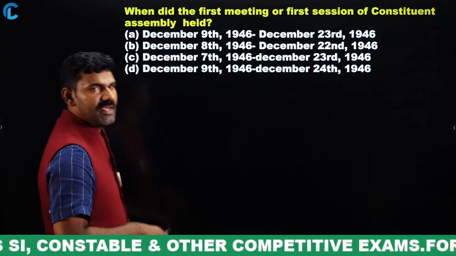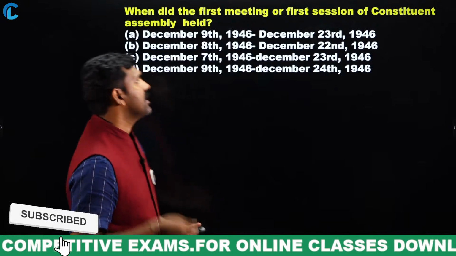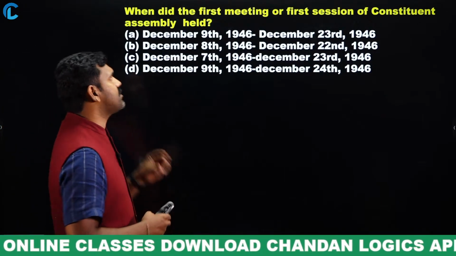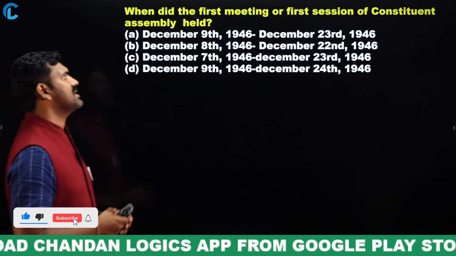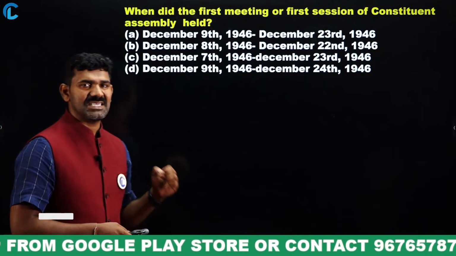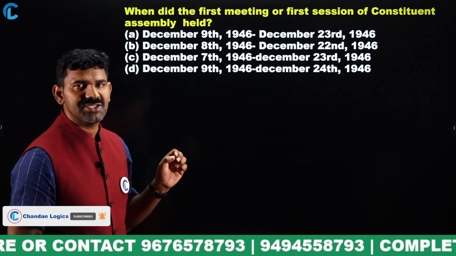Here we go. So the first and foremost question, very, very important question of the day. The question is before you. When did the first meeting of the first session of the Constituent Assembly take place? I'm asking about the first session of the Constituent Assembly. What was the session timing, or what were the session dates?